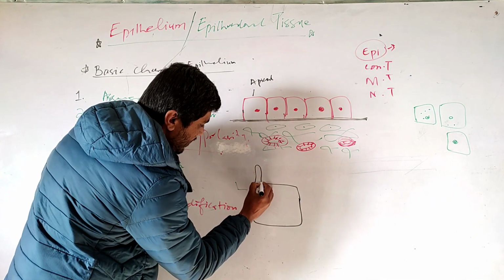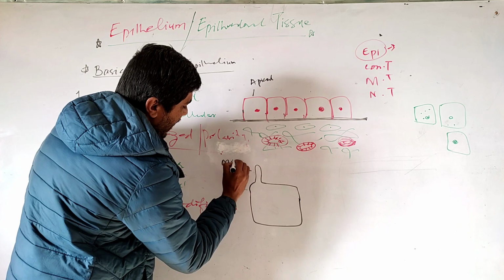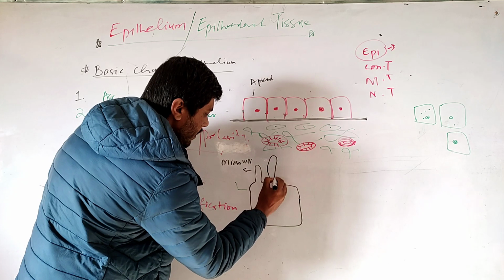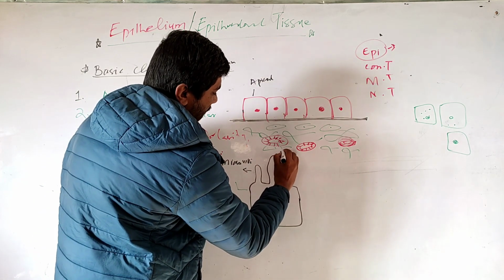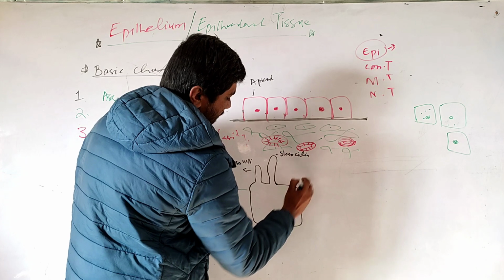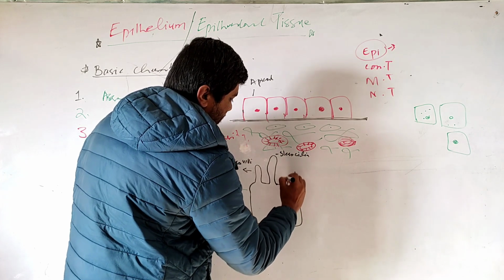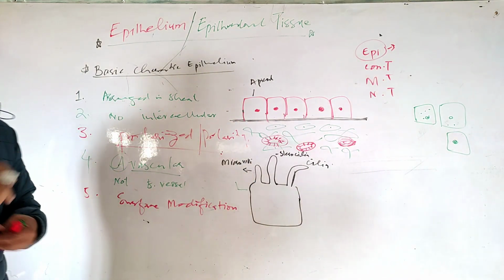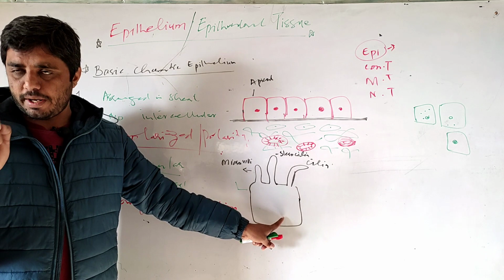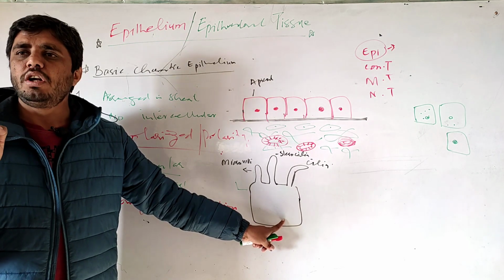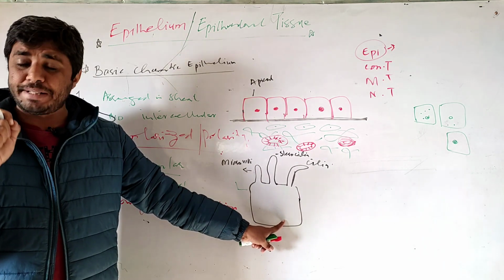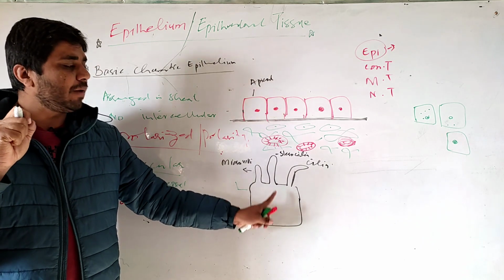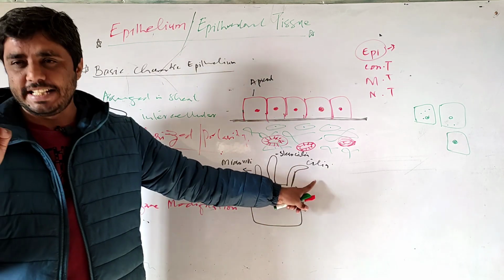Number one is microvilli. Number two is stereocilia. And finally you have cilia. To achieve their functional requirements, the epithelial cells have surface modifications, which are microvilli, stereocilia and cilia.